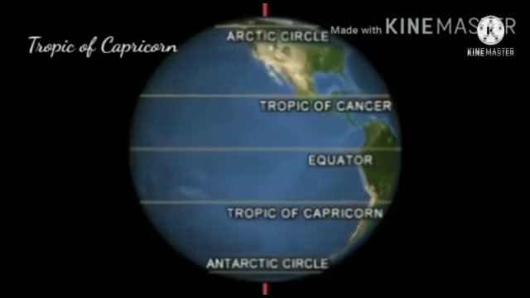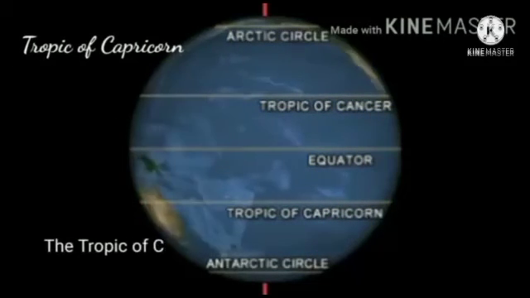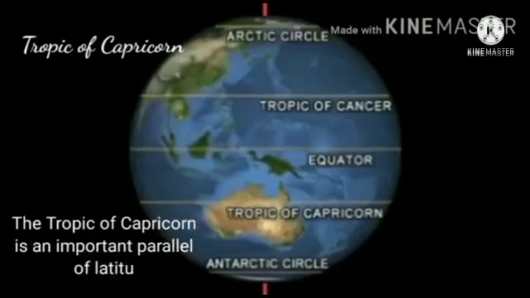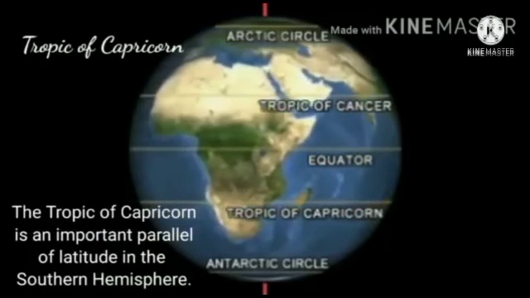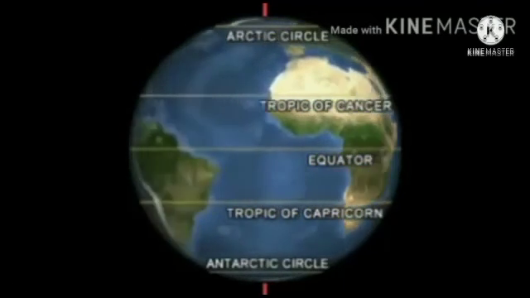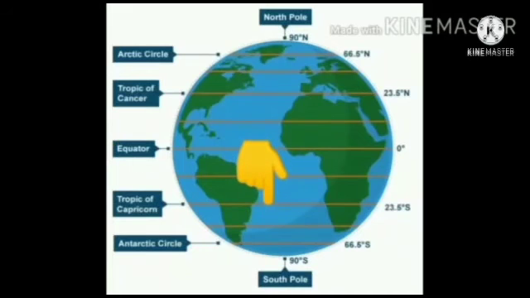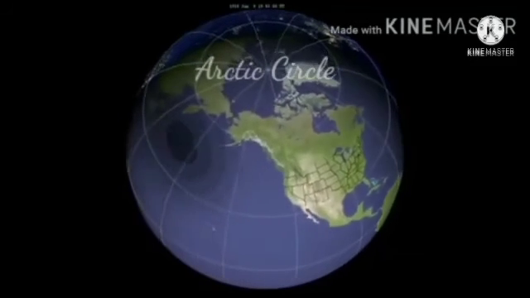Another important line is the Tropic of Capricorn. The Tropic of Capricorn is an important parallel of latitude in the southern hemisphere. Tropic of Capricorn is located at an angular distance of 23.5 from the equator.